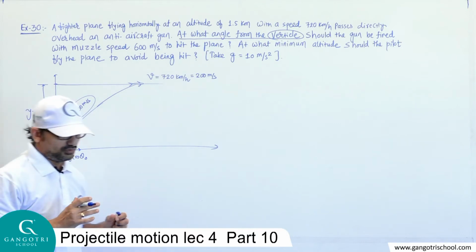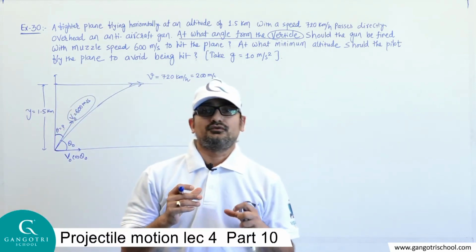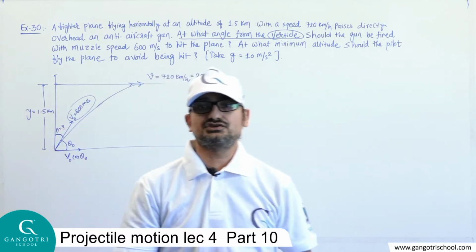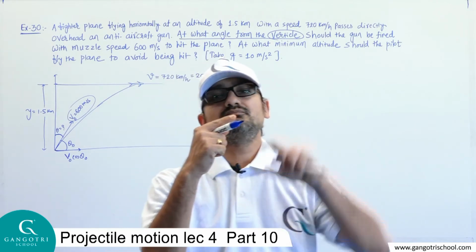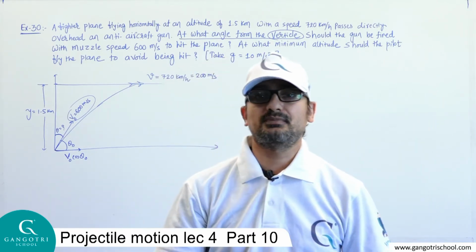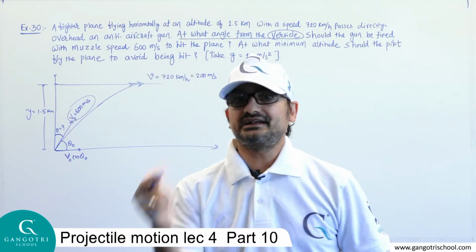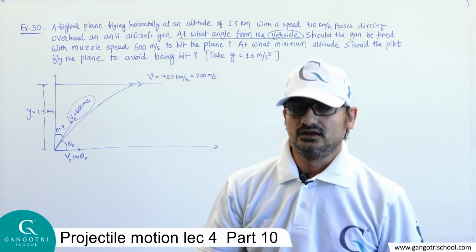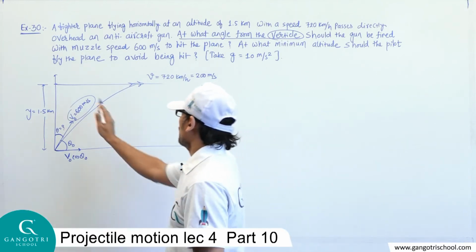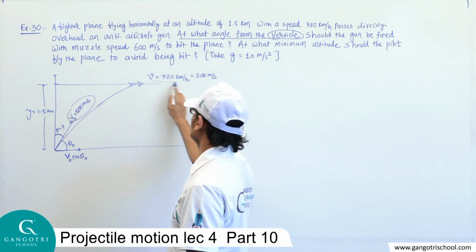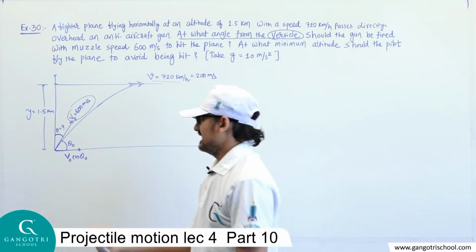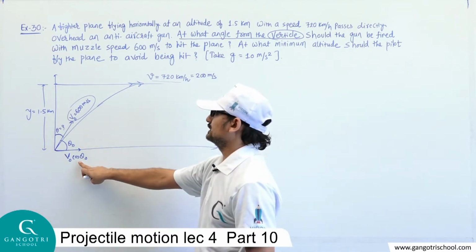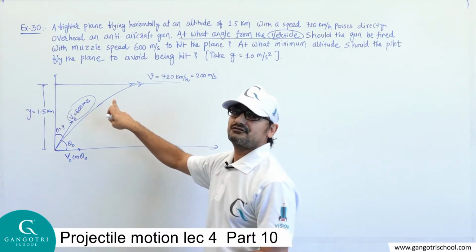So, okay, first of all, a question arises in your mind, can the bullet hit the fighter plane? If the bullet hits the fighter plane, then which conditions should be satisfied? So the answer is the horizontal velocity of the fighter plane and the horizontal velocity of this bullet which is fired from the gun.